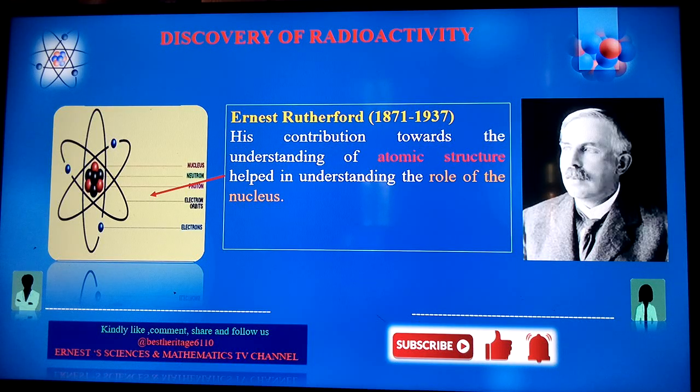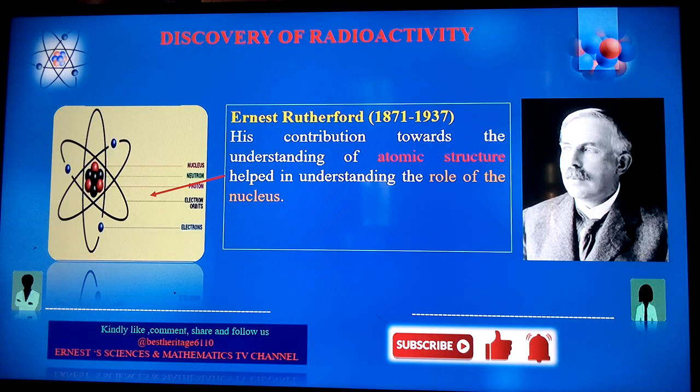My name is Ernest. In our discussion today, we're going to look at the discovery of radioactivity. And this is one of the, of course, contributions of Ernest Rutherford towards the concept of understanding an atom or atomic structure and its role in the concept of radioactivity. Now, Ernest Rutherford, together with other scientists, played a very vital role in the discovery of this concept of radioactivity. And of course, he made this series of discoveries in various fields of radioactivity and nuclear physics that we're going to see later in our various discussions.